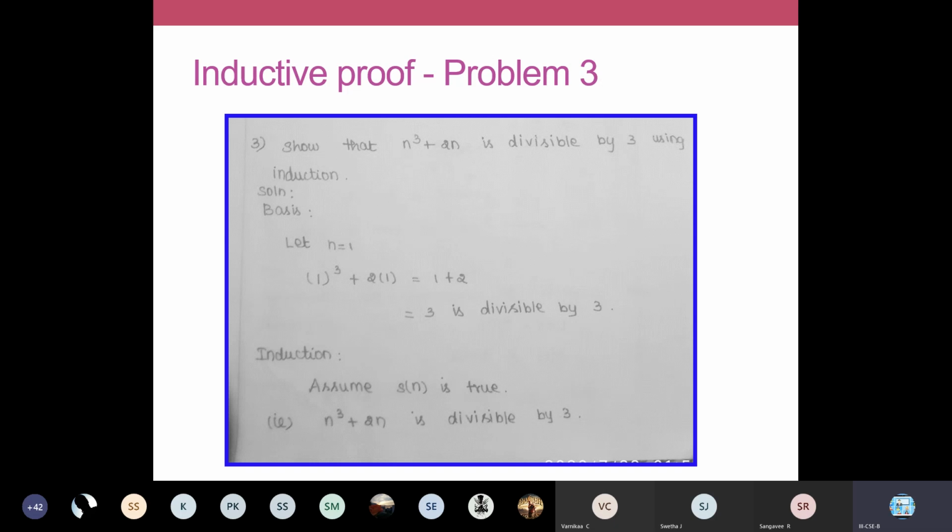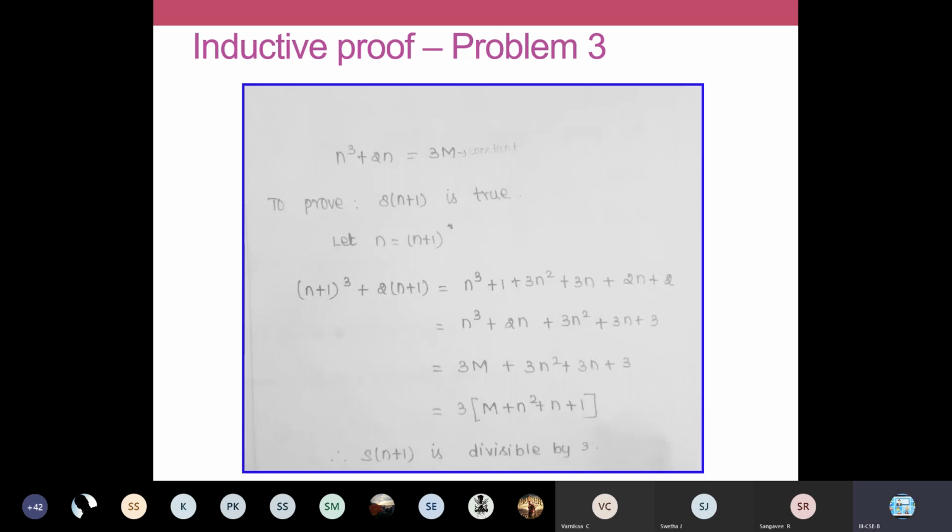To assume that, how can we write? We are going to use a constant factor. We are going to write n cube plus 2n is equal to 3m. And we don't bother about that constant because I want the numbers to be divisible by 3. This is our assumption: n cube plus 2n is always going to be divisible by 3, so 3 into some constant factor. Based on this assumption, we are going to prove S of n plus 1 is true.